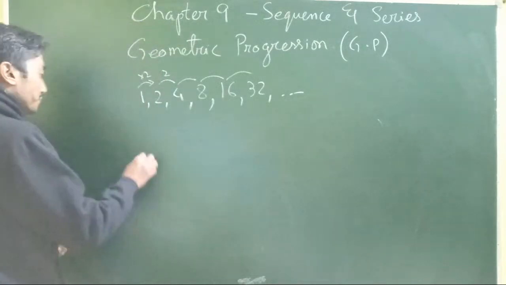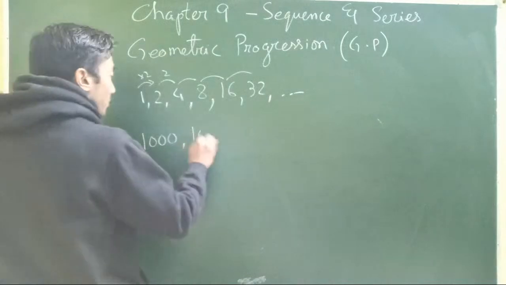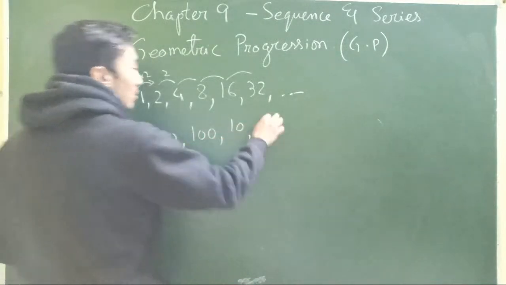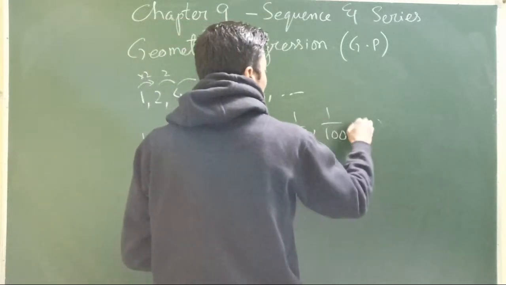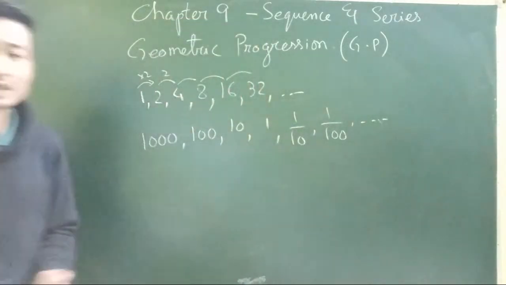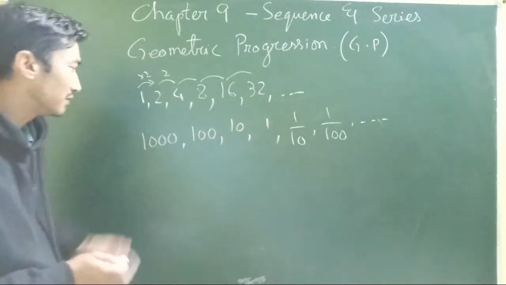Another example: 1000, 100, 10, 1, 1 by 10, 1 by 100, and so on. As you see, every successive term is being divided by 10, isn't it?